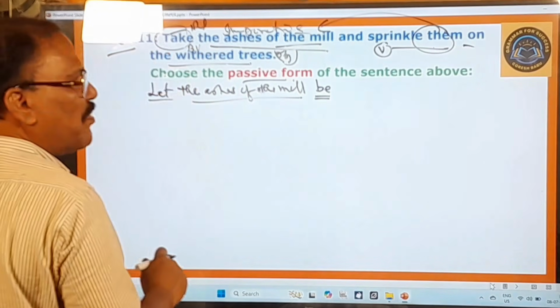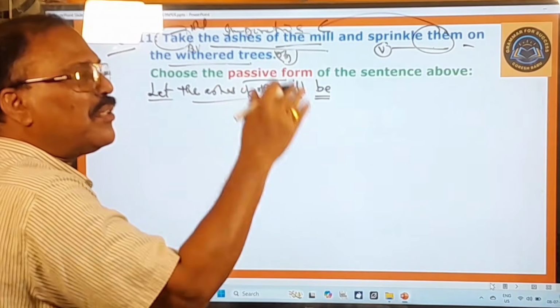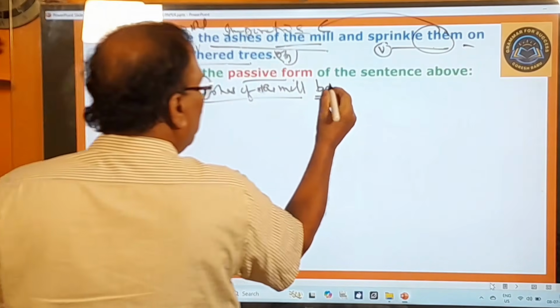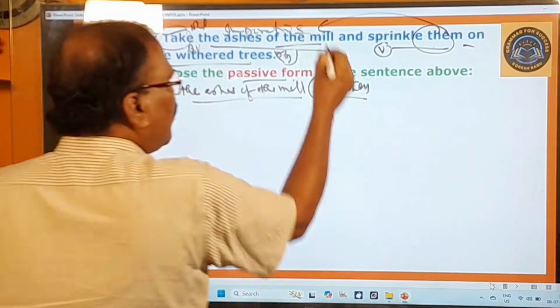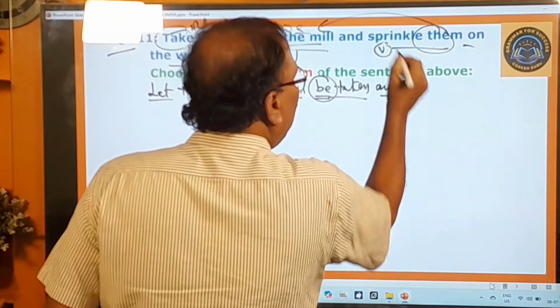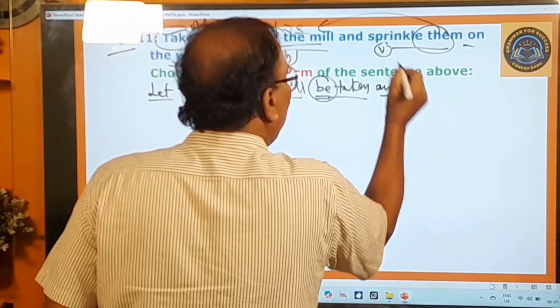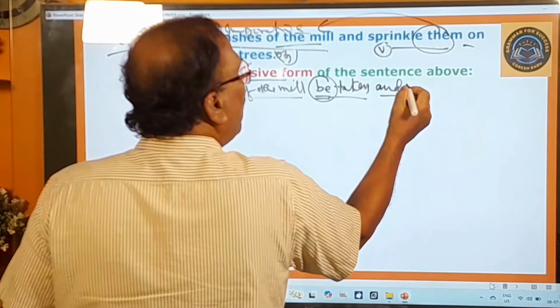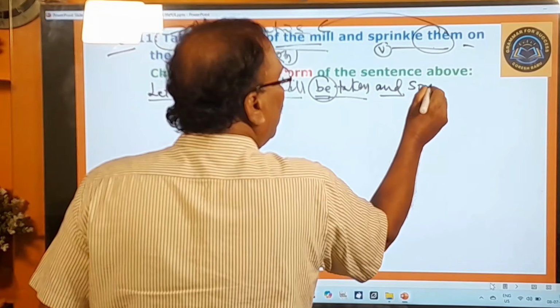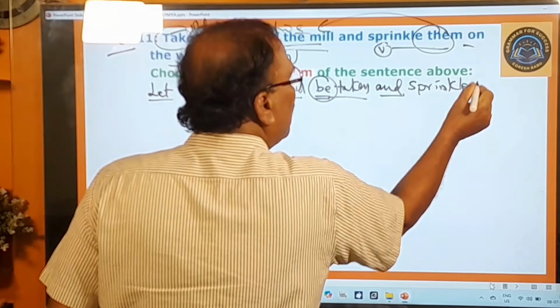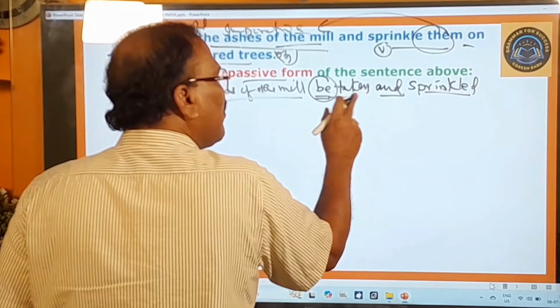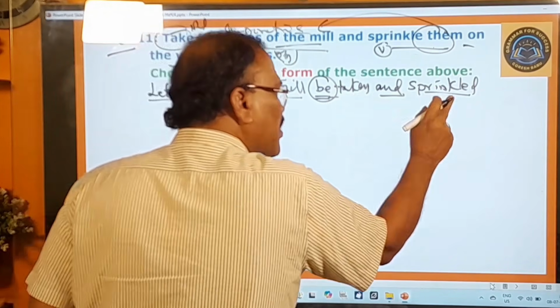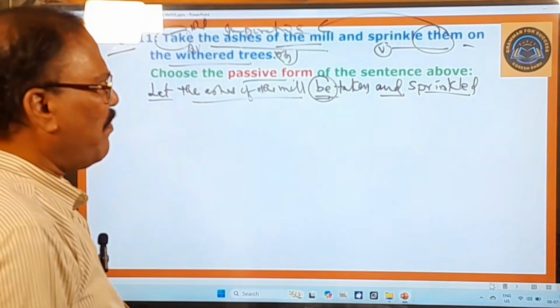What is the past participle form of the verb? Take, taking, took, taken. So this taken must be used here. Past participle form. Be taken. And afterwards, the second sentence, and is there, and here sprinkle, this verb is also there, and this verb should also be turned into the past participle form. What is the past participle form? Sprinkle, sprinkling, sprinkled, sprinkled. So this is also the past participle form of the verb.